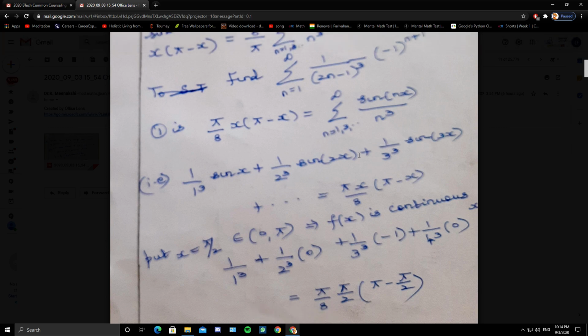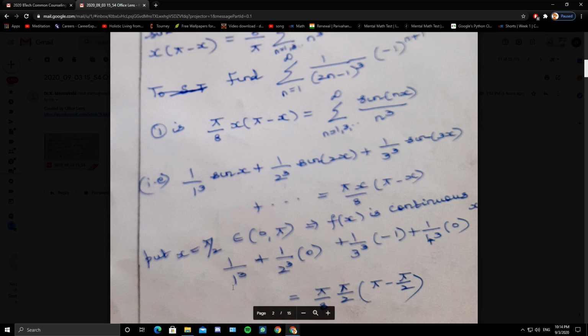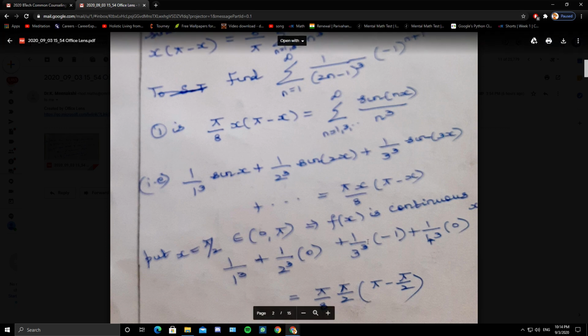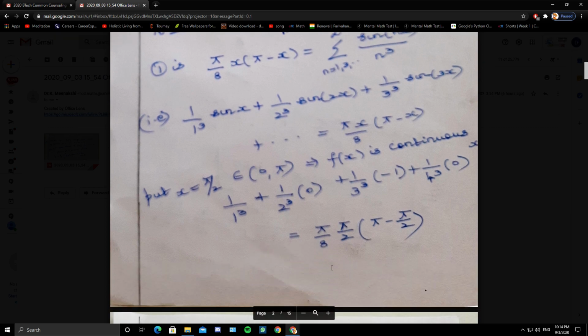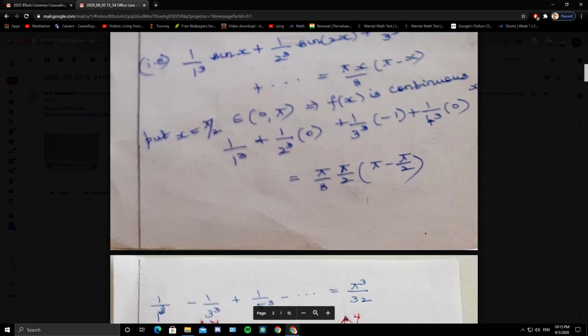So if x is pi by 2, 1 by 1 cube sine pi by 2 is 1, and here 1 by 3 cube into minus 1. So it is 1 by 1 cube minus 1 by 3 cube plus etc. equals pi by 8 into pi by 2 into pi minus pi by 2, that is pi cube by 32.